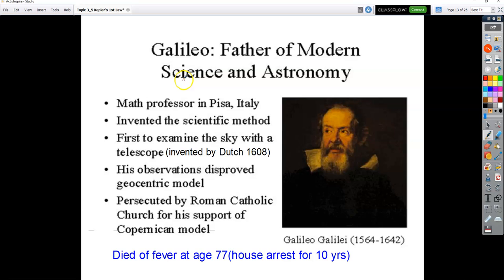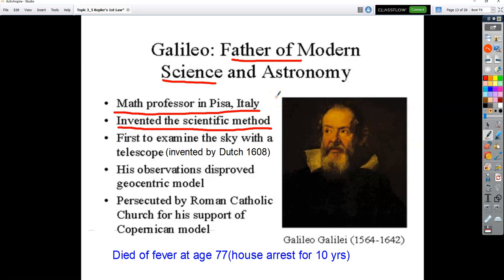Another guy, Galileo. Him you've probably heard of. So Galileo goes down as what they call the father of astronomy. He was actually a math teacher. He was like a Miss Peck or Miss Fuchs. So he was a math teacher in Italy. He also invented the scientific method.